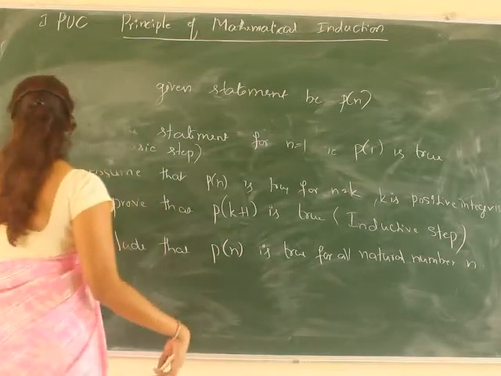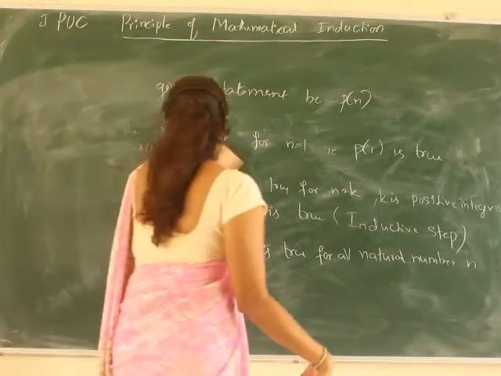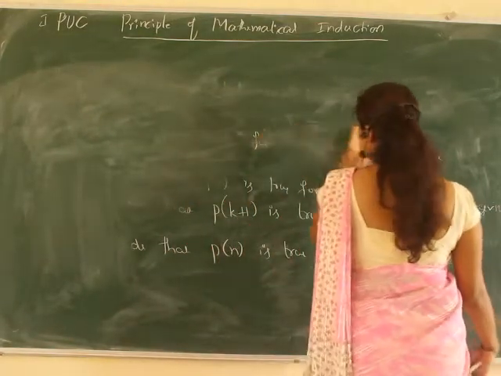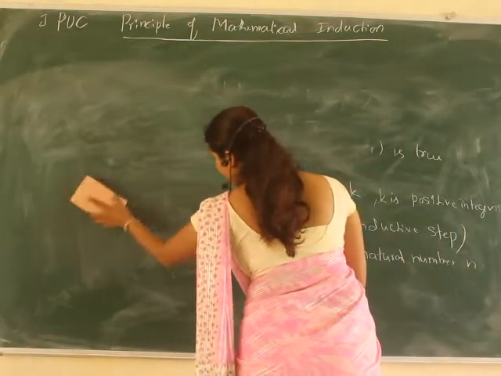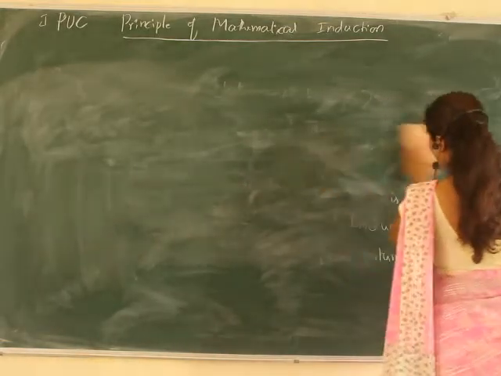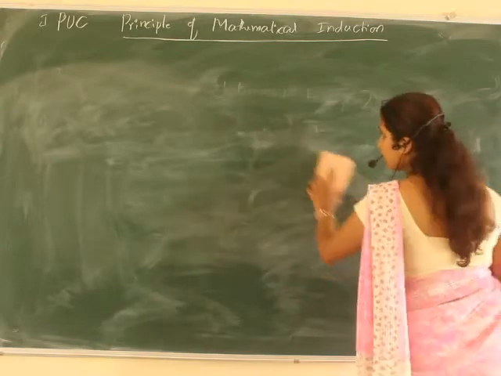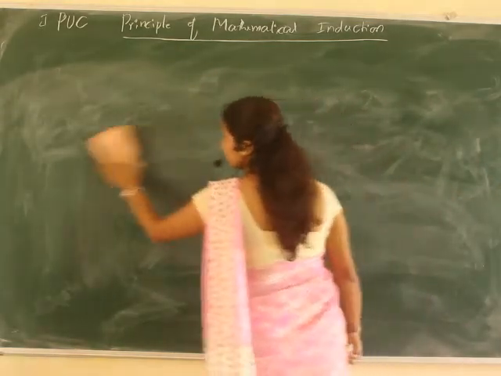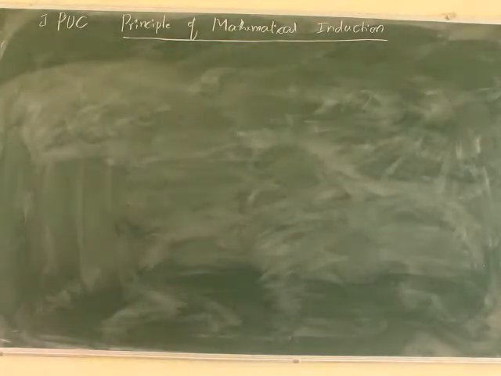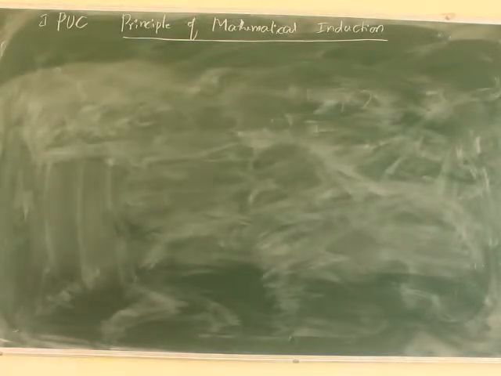One very important result is the sum of the natural numbers, n into n plus 1 divided by 2. Everyone knows that result. The question will be asked like this: by using the principle of mathematical induction, you have to prove that.